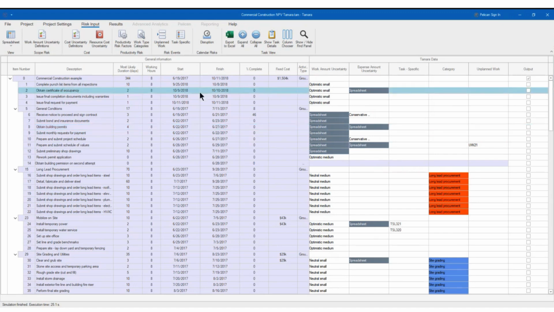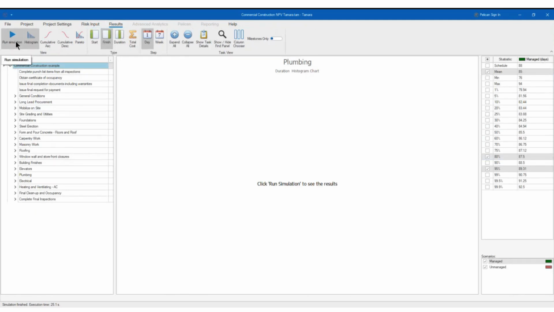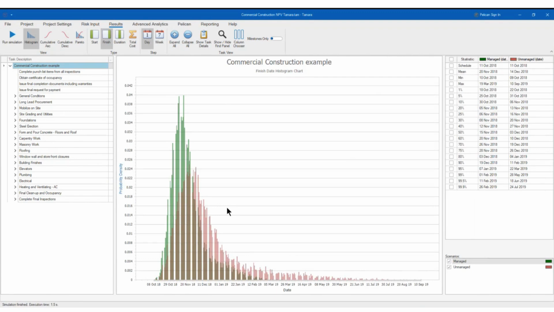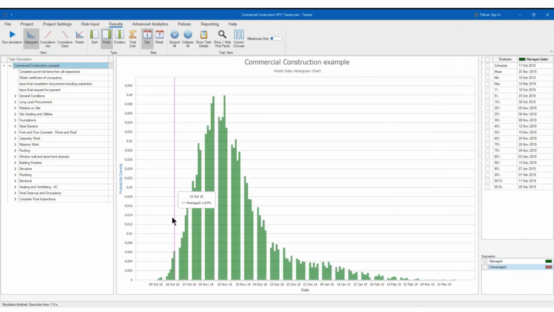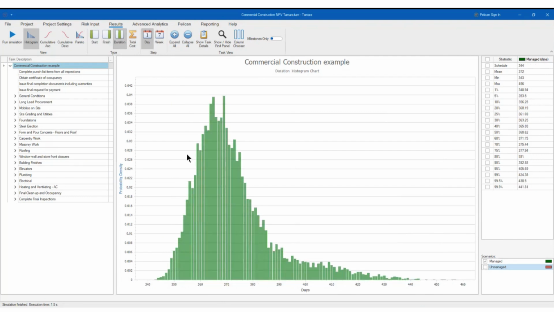What you will do with all these layers on top and all these mappings, you can just go to the results and run the simulation. See? And what you have, take a look here. Remember, we were just choosing the managed scenario here. And here you have the finish or the duration. Let's go to the duration. You have cost as well.